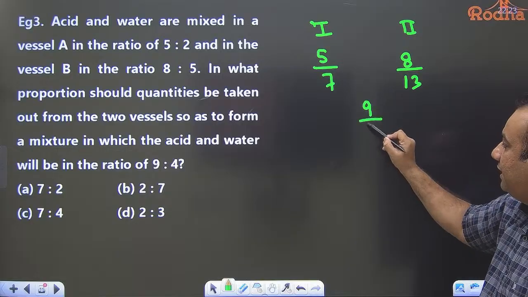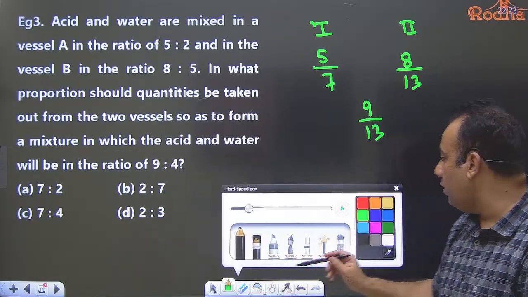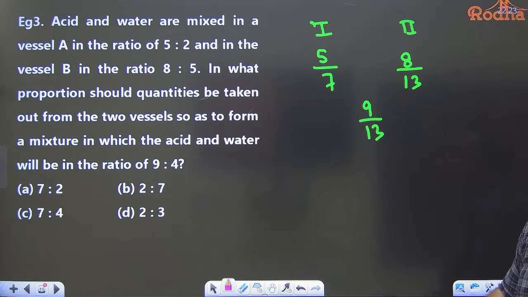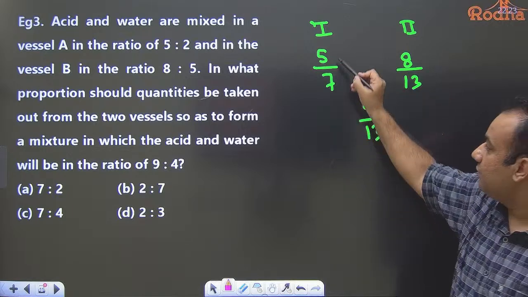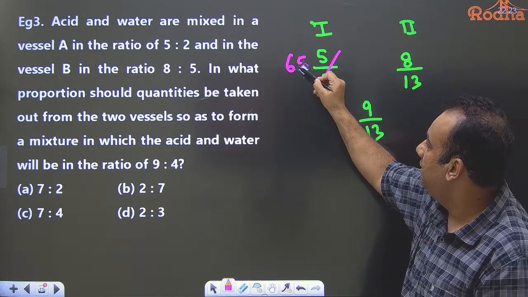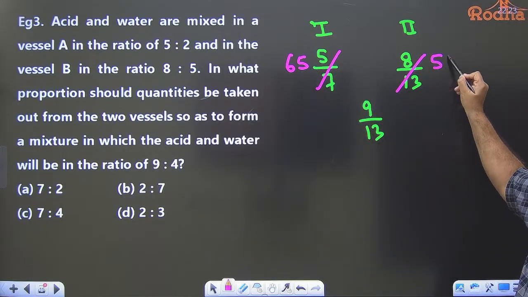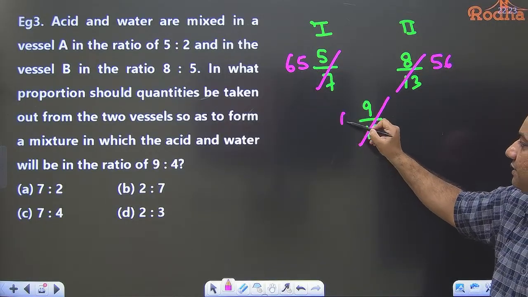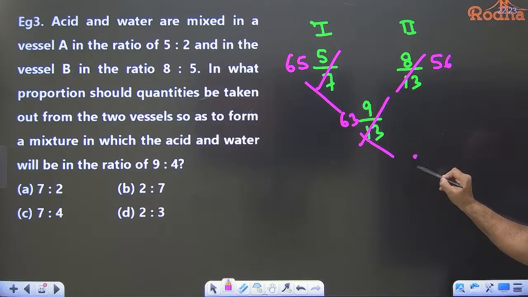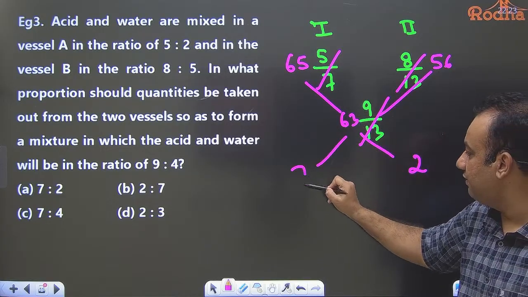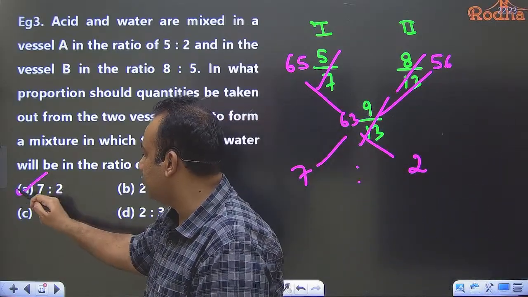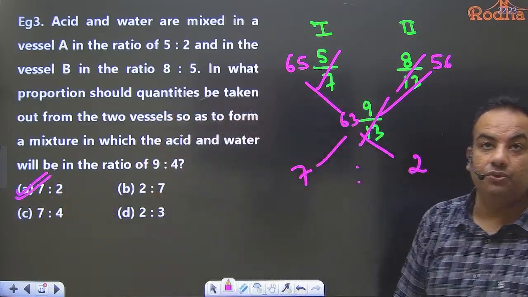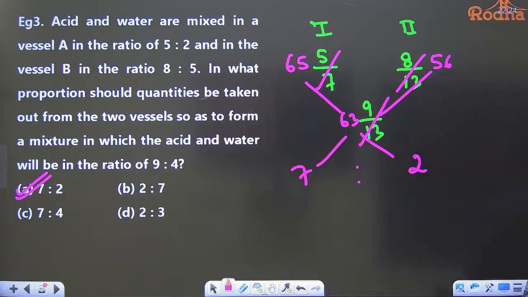That is 9/13. Now to avoid fractions, what can I do? LCM of 13 and 7 is 91. Multiply this value by 91, you will get 65. Multiply this value by 91, 56. Multiply this value by 91, 63. So if you take the difference, this is 2. If you take the difference, this is 7. So the ratio is 7:2. Please all of you check this. Answer for this question is 7:2. Please all of you see this.